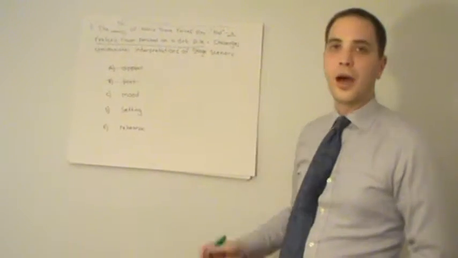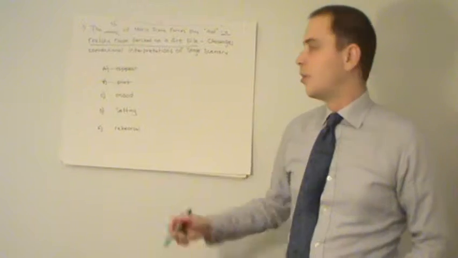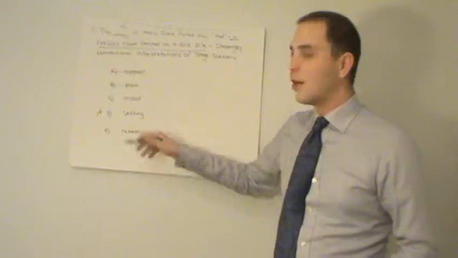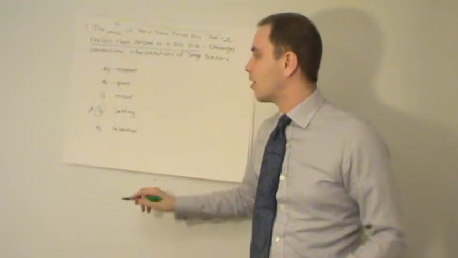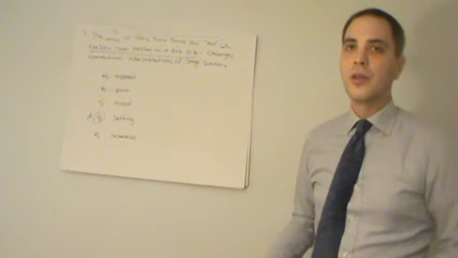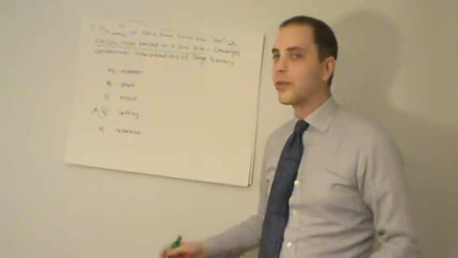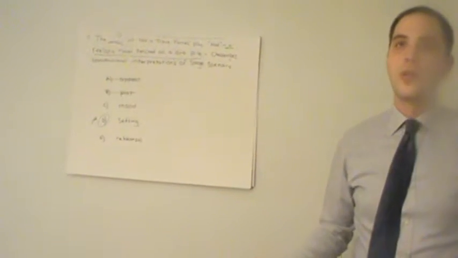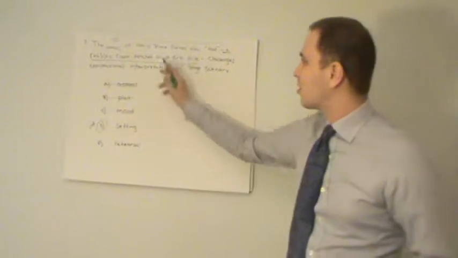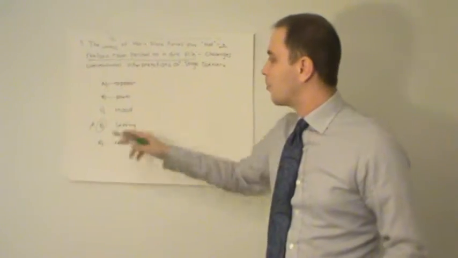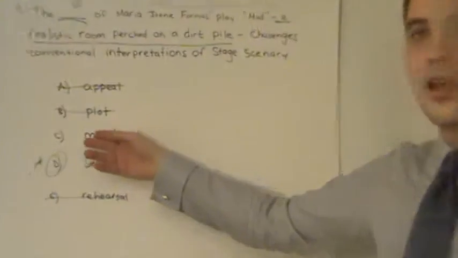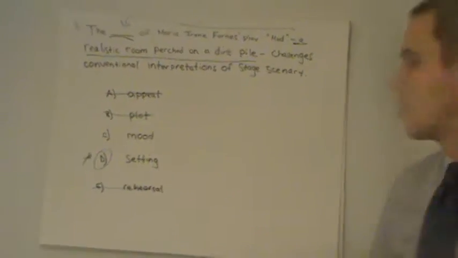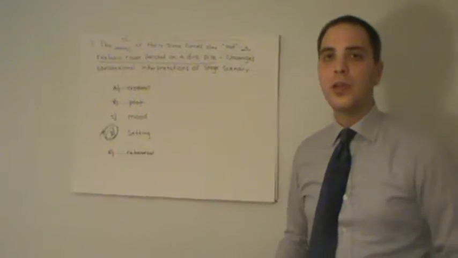Now, a room on a dirt pile is a place. So this seems like the correct choice. And in fact it is. And if you were in a time crunch, you could select this and move on. However, just to continue with the explanation, let's check out E, rehearsal. And we all know that rehearsing a play is when you practice not in front of an audience, before the audience arrives. So this has nothing to do with the room. So we're left with C and D, and C has a very weak connection with this phrase, while D, setting, has a very strong connection. So we can choose D and move on.